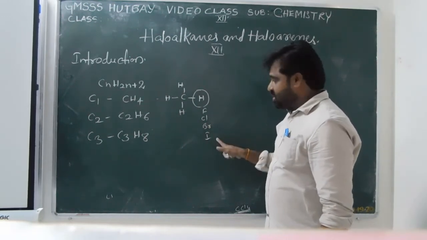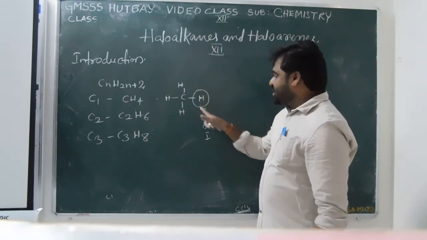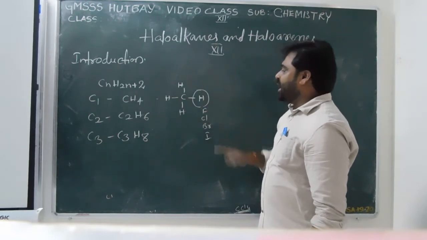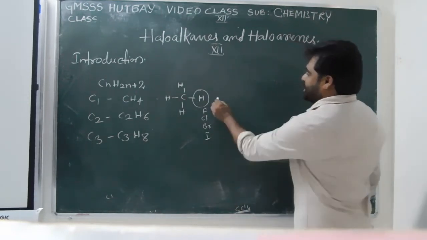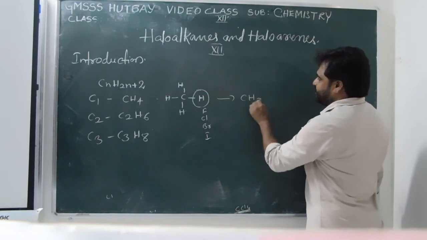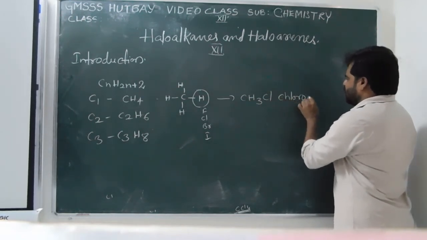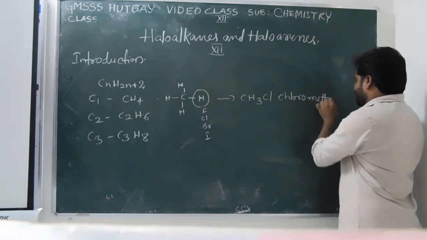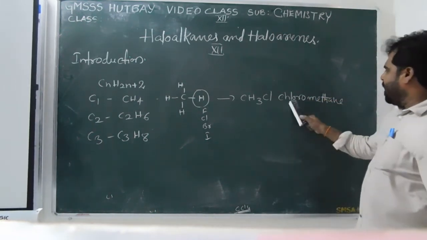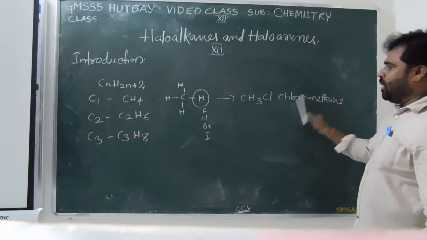These are the halogens. This hydrogen is replaced by a halogen atom to form a haloalkane like CH3Cl, chloromethane. This is the haloalkane.